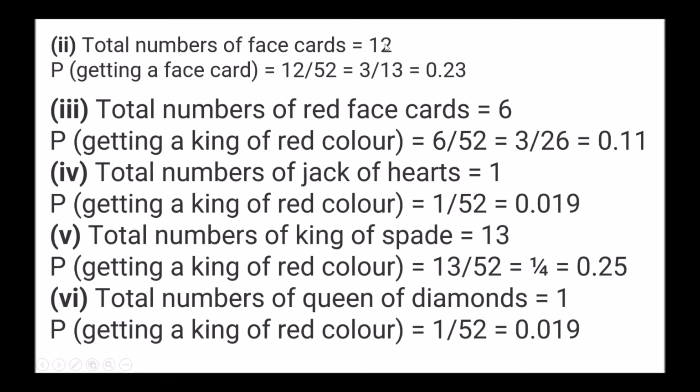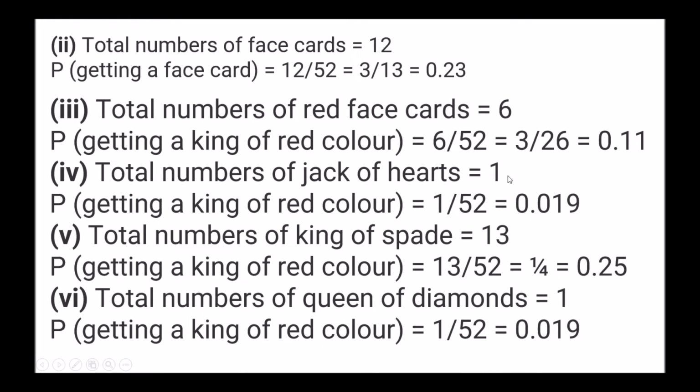Next, total number of face cards. So there are total 12 face cards. 12 upon 52, that is 3 upon 13. If we reduce it, we will get 0.23. Total number of red face cards. So there are 6. 6 upon 52, 3 upon 26, so equals to 0.11.